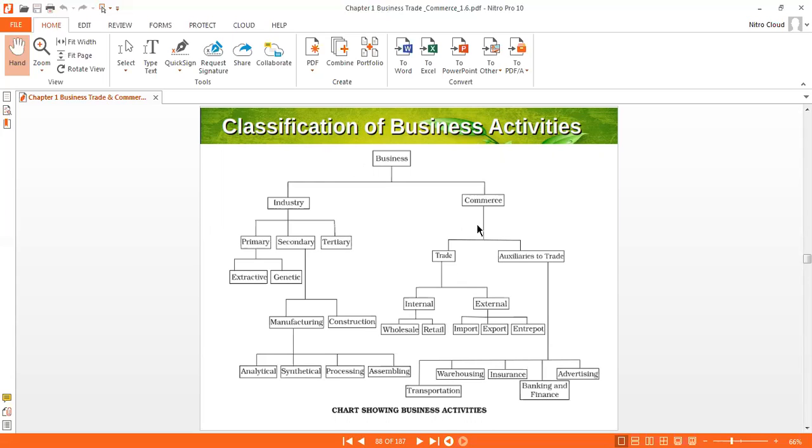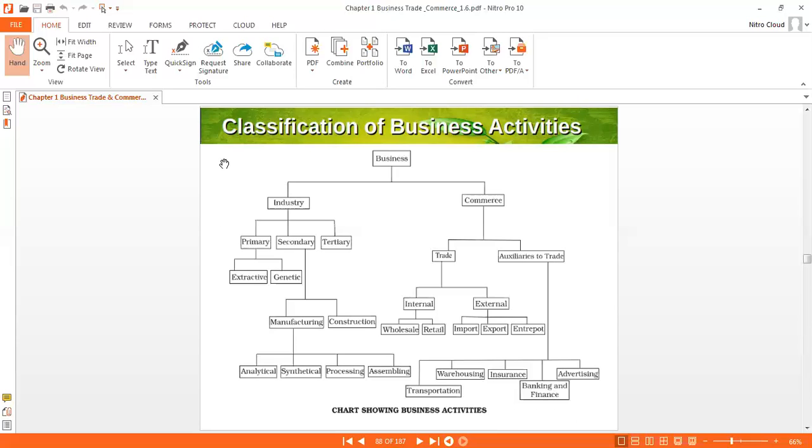In the same way, commerce is also classified into two: trade and auxiliaries to trade. Trade is classified into two categories: internal and external. Internal trade is again classified into two: wholesale trade and retail trade. External trade is classified into import, export, and entrepot. Auxiliaries to trade are classified into transportation, warehouse, insurance, banking and finance, and advertising.